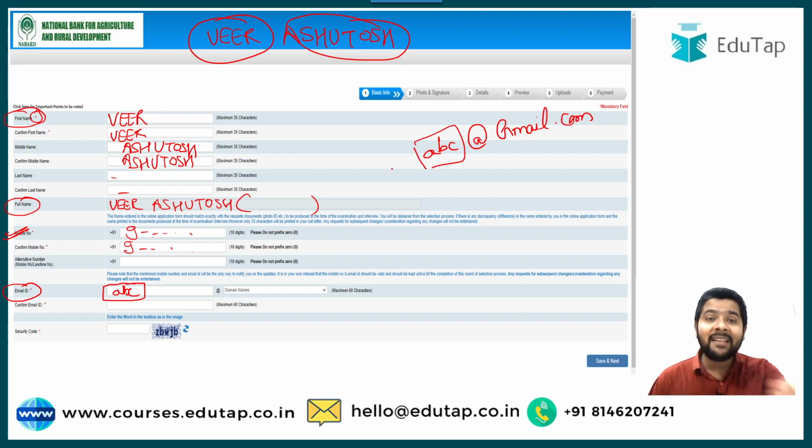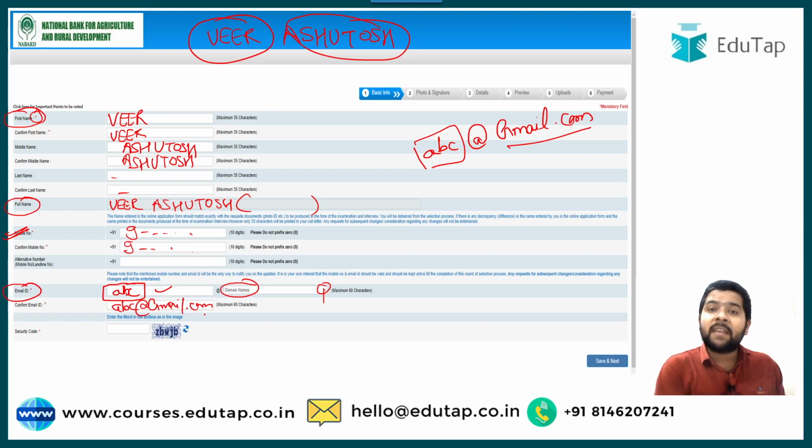I will write this ABC in here, and then for the domain name, when I click on this icon, there are multiple options that appear, and one of those will be Gmail. If you are using some other domain, you can select it from here. Then you will again need to confirm your email ID by typing the entire email ID, like abc@gmail.com. So this is the basic information that is required by NABARD for your registration.